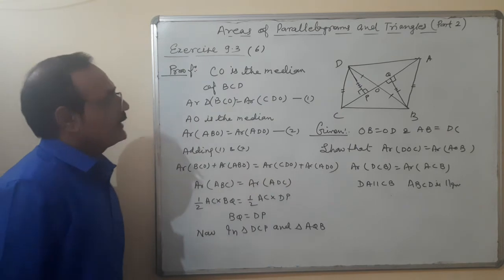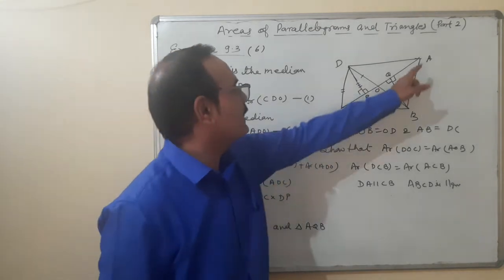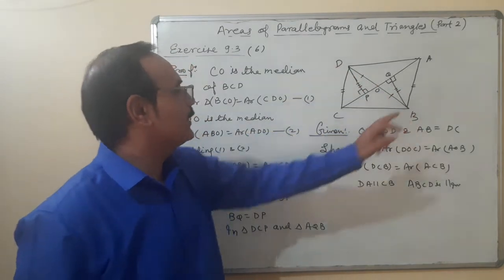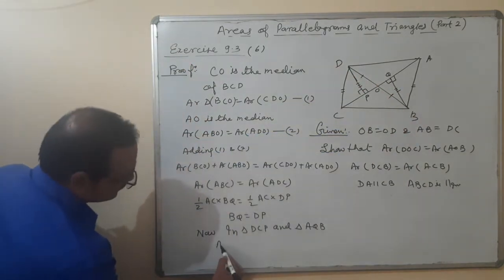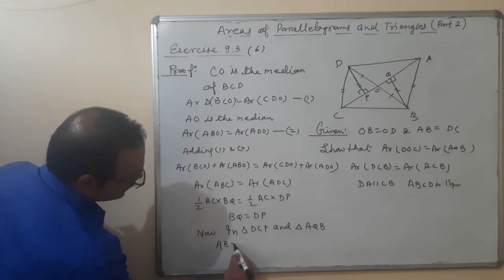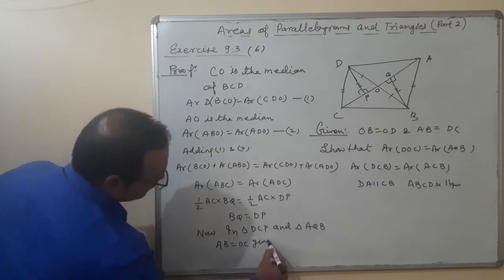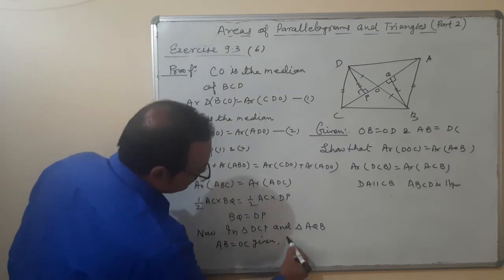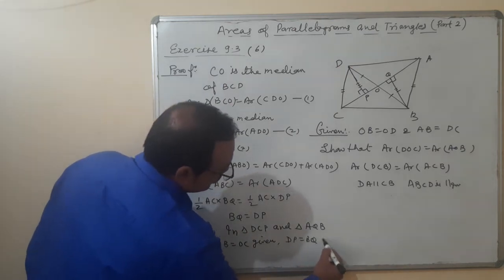Okay. Triangle DCP and triangle AQB. Terms which are given that DC is equal to AB. AB is equal to DC given. Okay. Second, DP is equal to BQ. Proved.